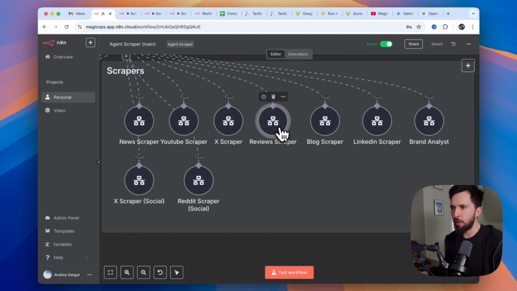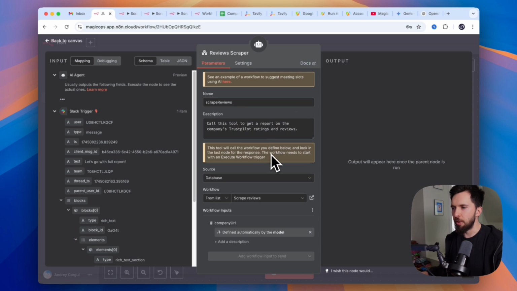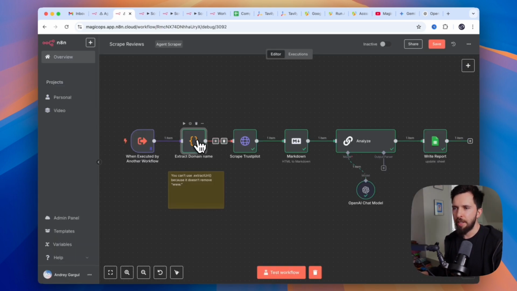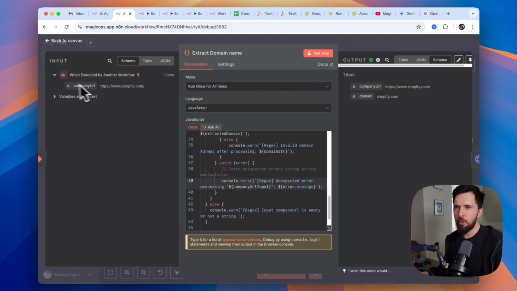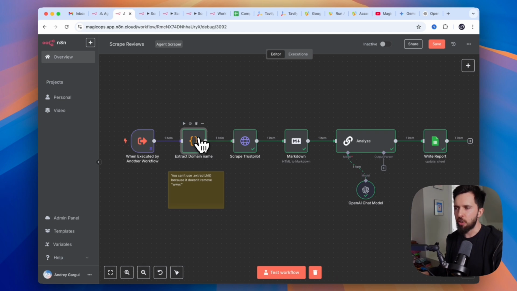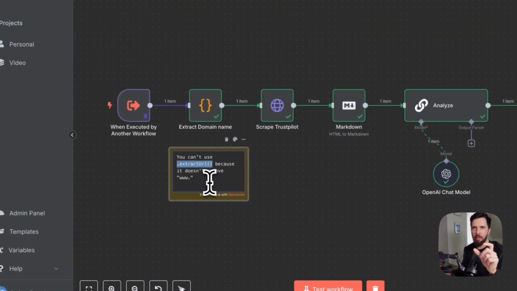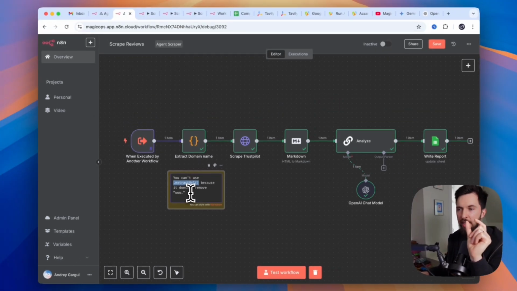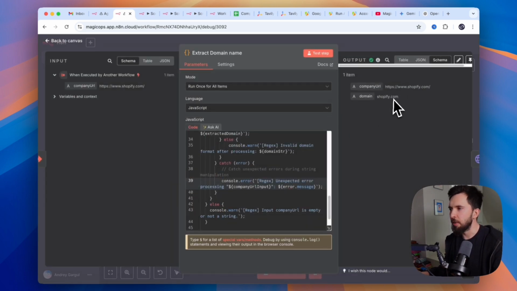I will show you the review scraper. The review scraper, I don't use API for. I use a little bit of code to extract a domain name from this company URL. So I need shopify.com. There is a function to extract domain name, extract URL. You can just add it to your variable, and it will extract a domain name from it. But unfortunately, it's going to miss www, which works fine in the majority of cases.